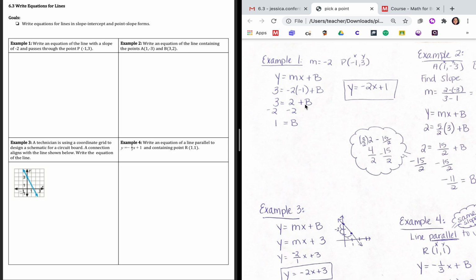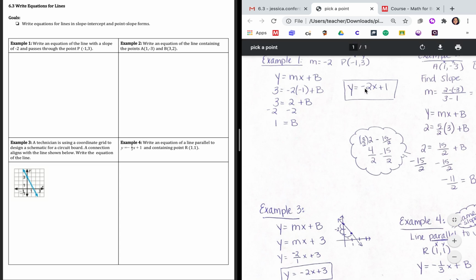So -2 times -1 is a +2. Then our goal is to solve for b. So we're going to subtract 2 from both sides of the equation. So 3 minus 2 is 1, and we're left with b equals 1. So when you're done solving and you find what the y-intercept is, you need to substitute that back into your equation using your slope.